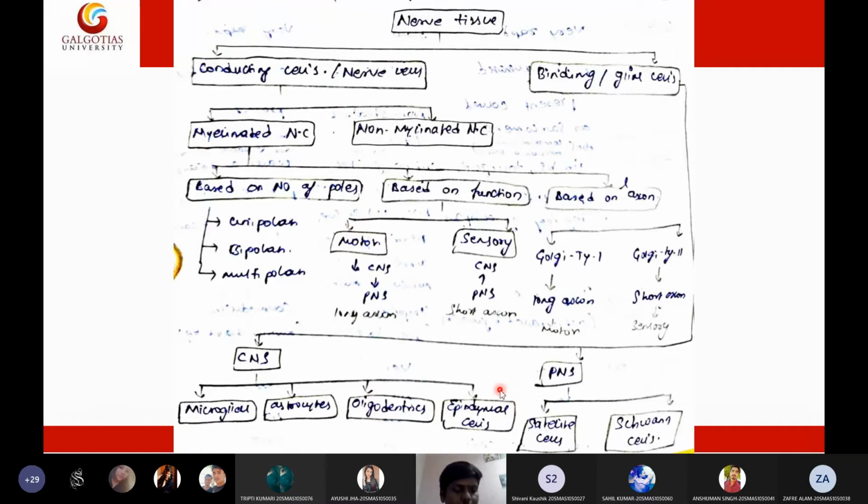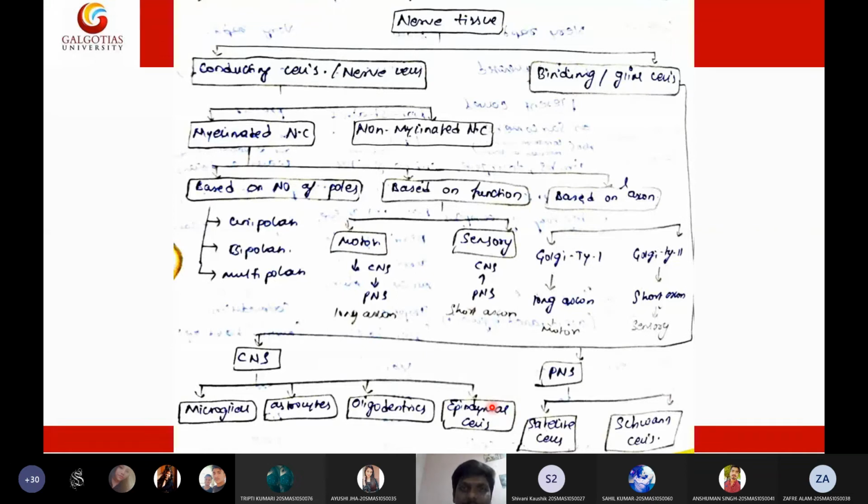Epidermal cell. Ependymal cells, very good. What cells will act like protective cells to kill microorganisms in the brain? Microglial cells, very good. And what cells will bind the neurons to the blood vessels? Astrocytes, very good.